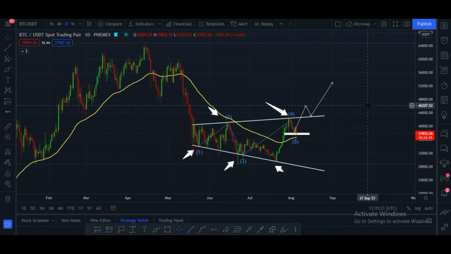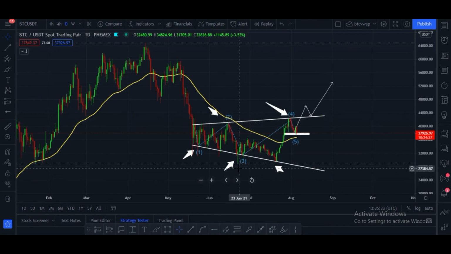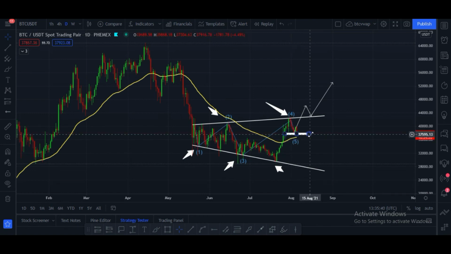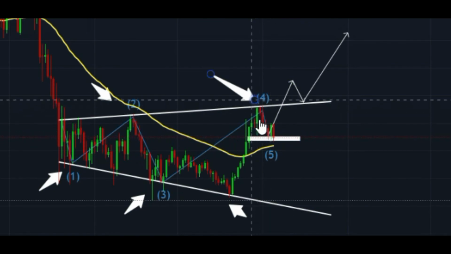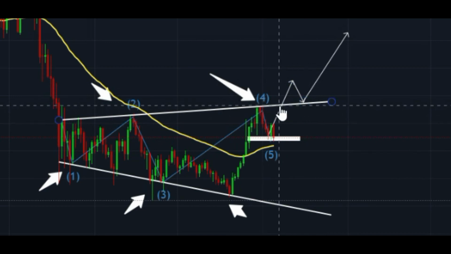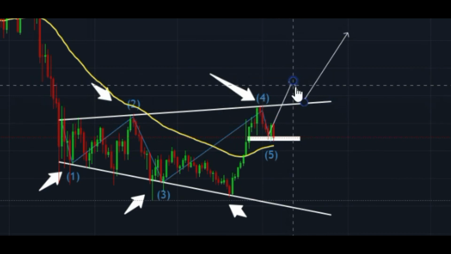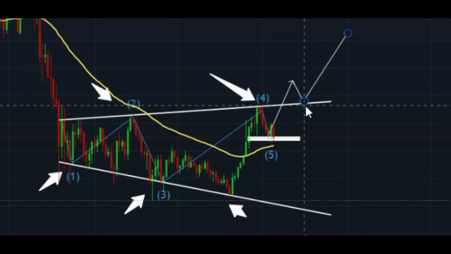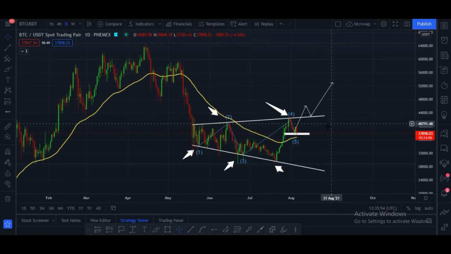I will show you this pattern. This is a very, very beautiful pattern, a broadening bottom pattern, and here you can see several touches to the upper trend line and several touches to the down trend line, and this is the support zone, the $37,700 area. After that I think price has to bounce back from that zone, break this upper trend line, and retest this upper trend line, and after that price will go up according to the pattern.